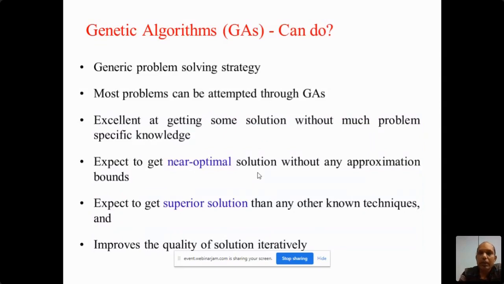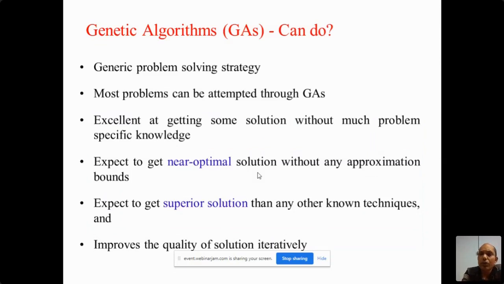Basically, this genetic algorithm has a similar strategy for every problem. Maybe some crossover strategies may be different, mutation may be different for different problems, parent selection you may change, but the overall steps will be similar. Most problems can be attempted through the GA. We have already talked about that.